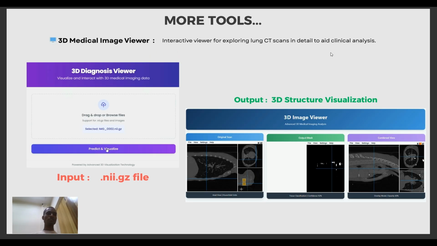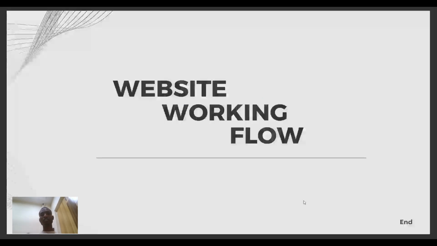Another tool is the 3D medical image viewer. Basically, in the medical field, the input image is in .nii files, and we have to show it in a 3D segmented view. For that, we designed this tool. If we give the .nii file, it gives the 3D structure and visualization of that image. Let's see the website working flow.